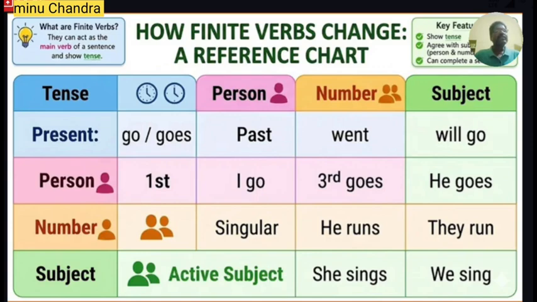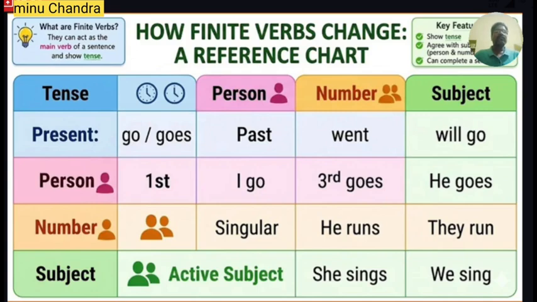If the subject is singular, then the verb will be singular. Always remember, when you use s or es with a noun, it will be plural. But if you use s or es with a verb, then it will be treated as singular. Here, he runs indicates the singular.